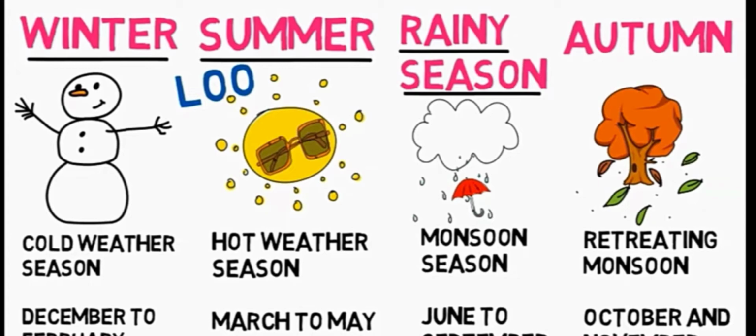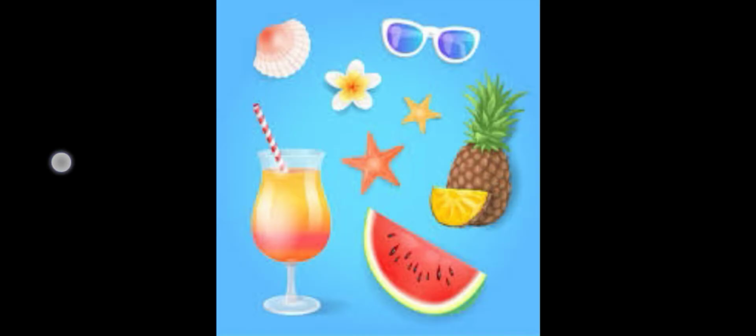And during summer season, how will the wind be? Yes, it will be very hot and very dry. It is also called Lu, L-O-O, Lu. The hot and dry winds are called Lu. What are the things you will use in summer season? Fruits and very cold drinks you will use, and you will use some cotton clothes and sunglasses. These are the things you will use during summer season. Summer season is also called hot weather season.